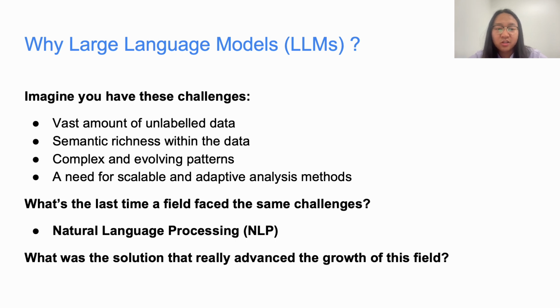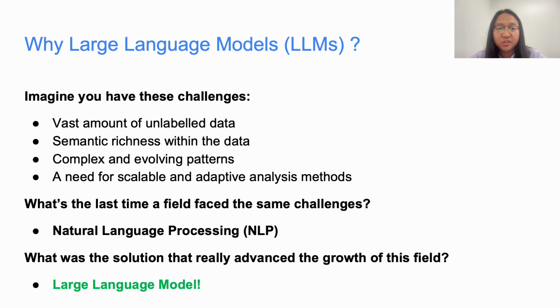So what was the solution that really advanced the growth of this field, not only in the field of NLP, but also artificial intelligence in general? Yes, the answer is large language models. Large language models have revolutionized NLP by providing powerful, scalable, and adaptive tools for analyzing and understanding natural language text corpus.